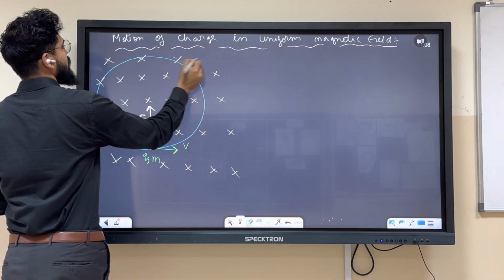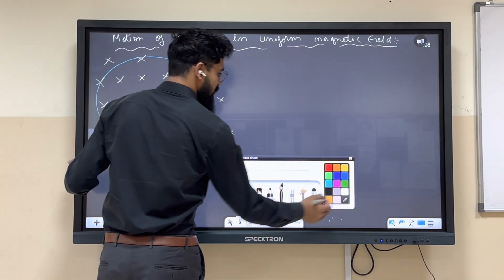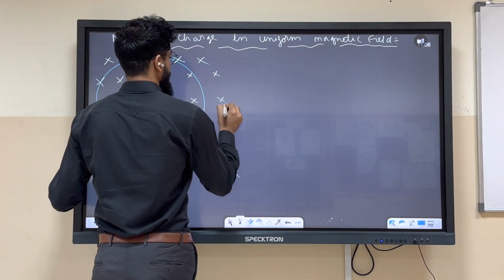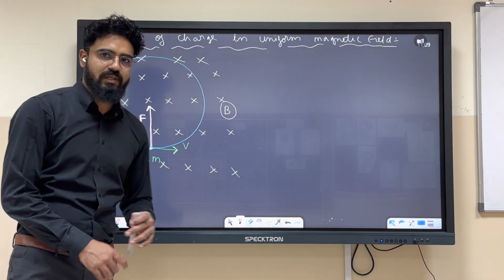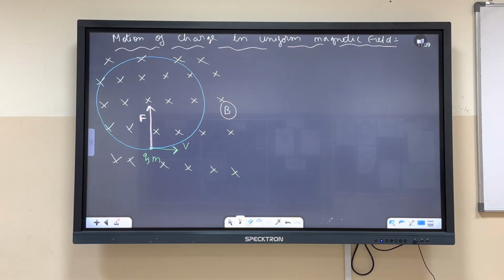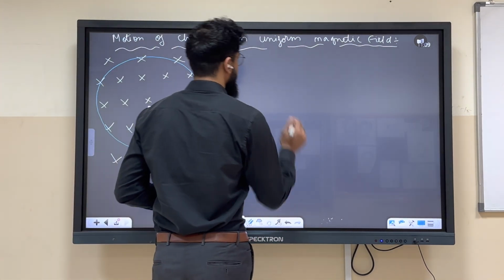Over here, you can clearly see that velocity and the magnetic field are perpendicular to each other. It's very clearly seen. So, motion of charge in uniform magnetic field, its trajectory will be what? A circle.